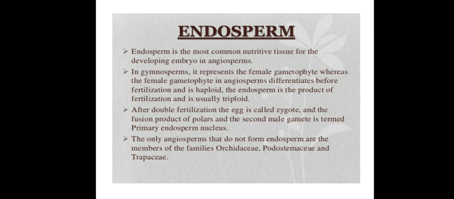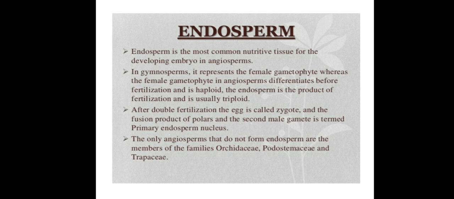In gymnosperms, endosperm is a pre-fertilization product. In angiosperms, endosperm is a post-fertilization product. Before fertilization only, endosperm is formed in gymnosperms. In angiosperms, endosperm formation takes place only after fertilization. So these are the differences between gymnosperm endosperm and angiosperm endosperm.